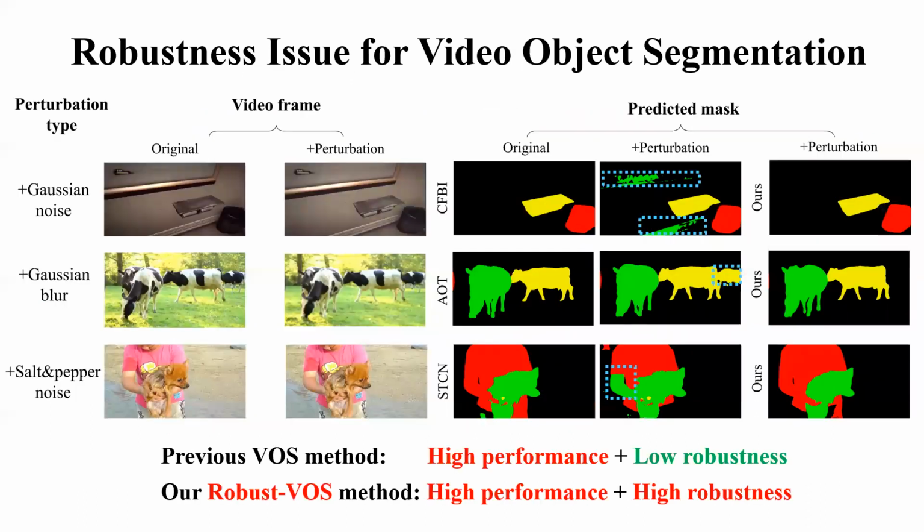In the past few years, we have seen a lot of progress in video object segmentation. However, according to our study, existing advanced VOS models, including CFBI, AOT, and STCN, are fragile to natural perturbations, especially for scenes containing multiple objects. Thus, we propose a robust VOS framework that exhibits superior robustness against perturbations while maintaining high performance.